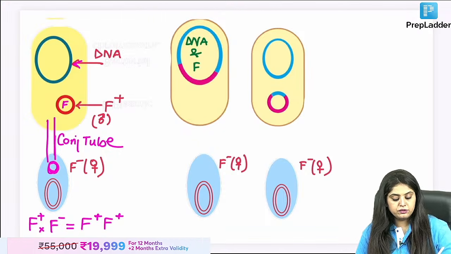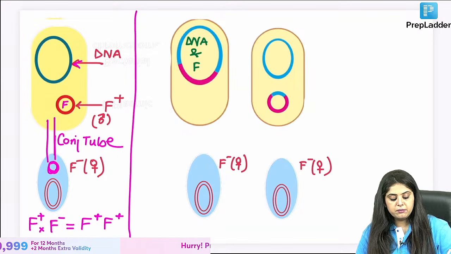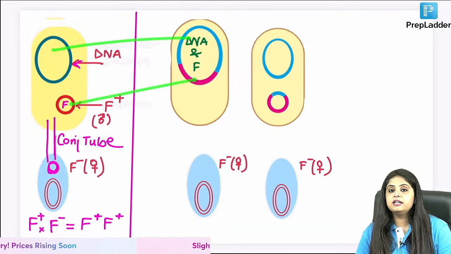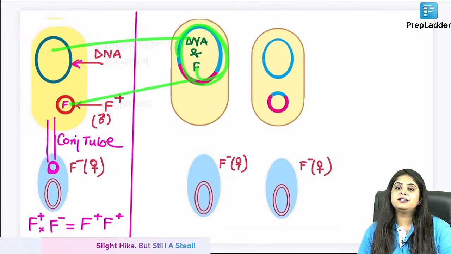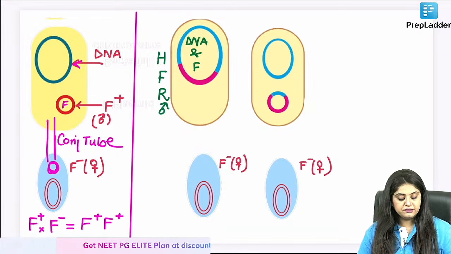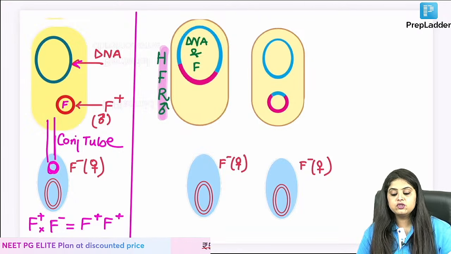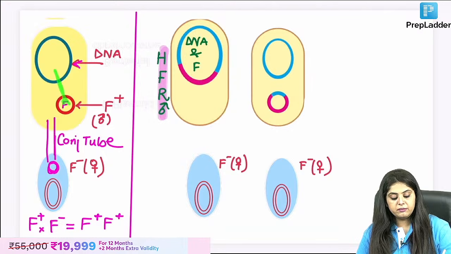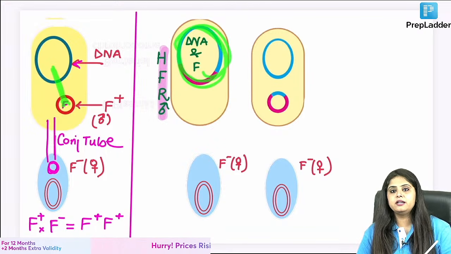Now let's go on to situation number 2. Situation number 2 tells me that this time the same DNA was there, the same fertility factor was there, but both of them decided that we are going to combine. What kind of a male is this? This is a recombinant male known as HFR male. This is known as HFR male because both of them got recombined.